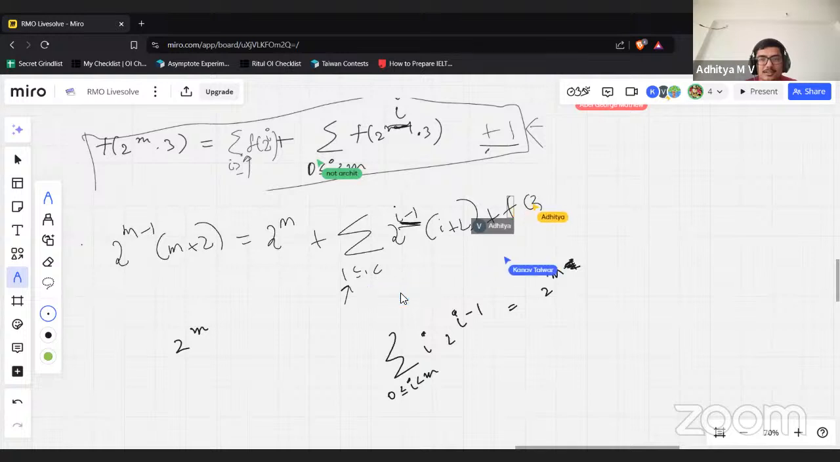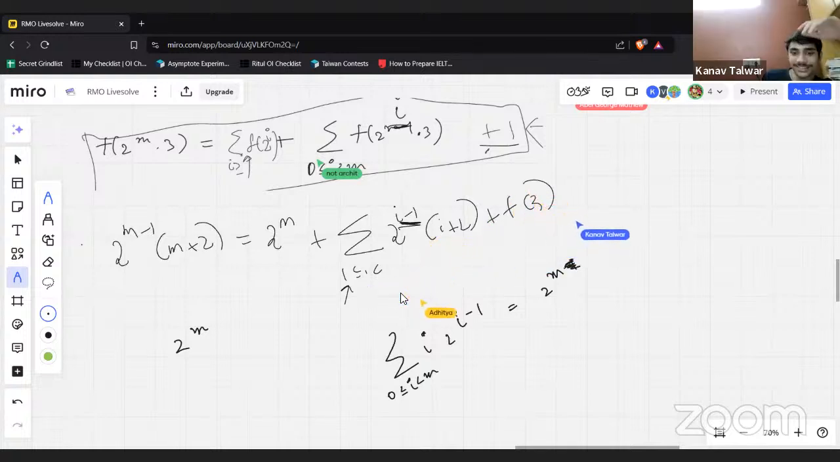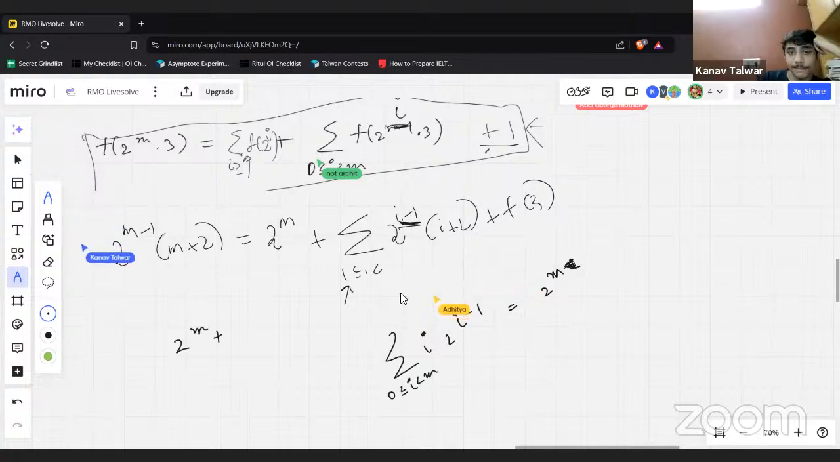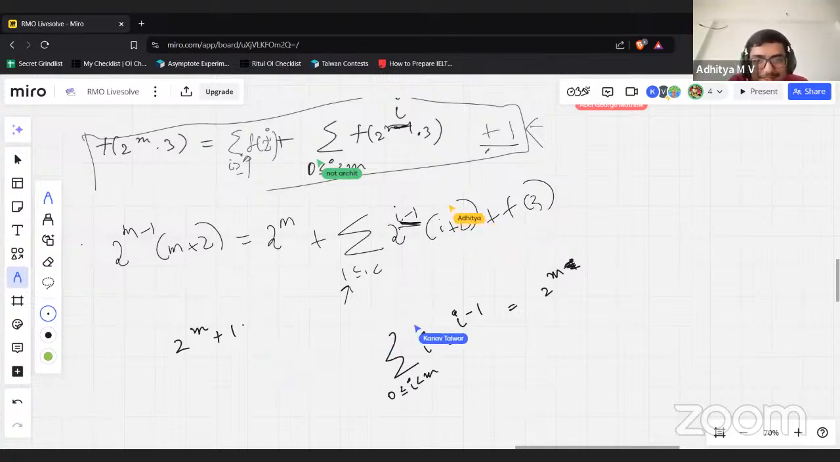Plus 3, whatever f of 3 is. And this f of 1 doesn't exist, right? And what's f of 3? F of 3 is 1. Is this right? Yeah, I think it is right.